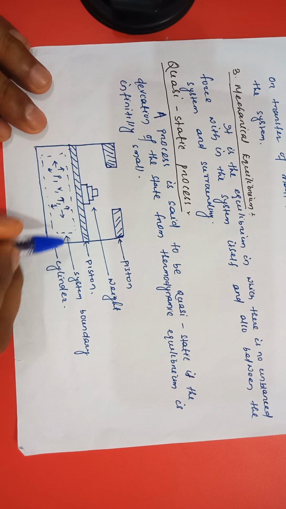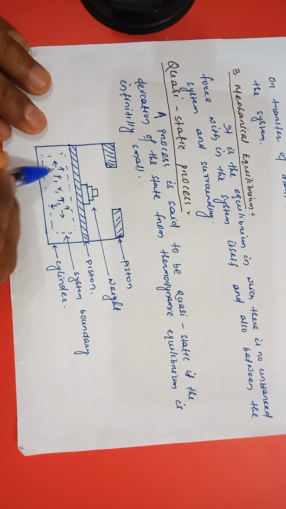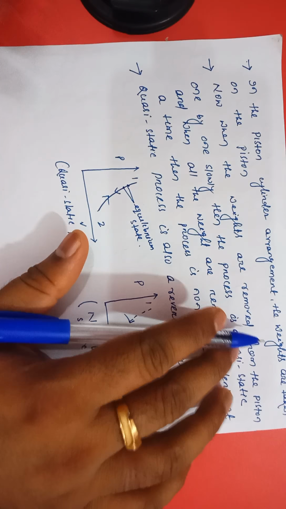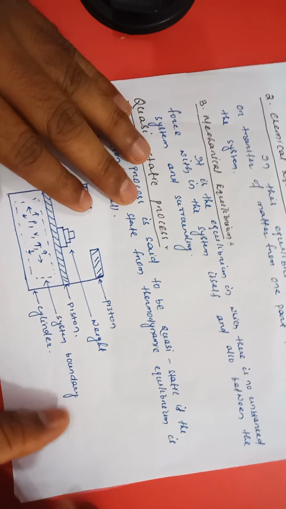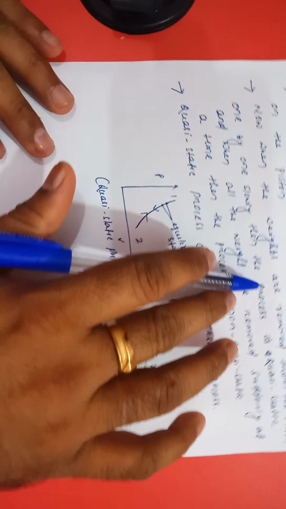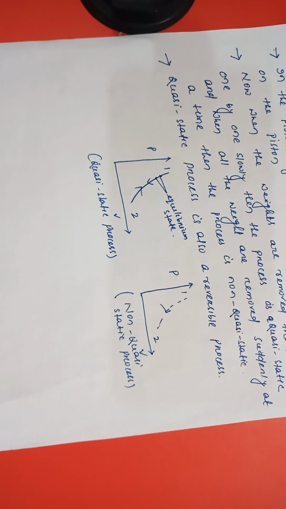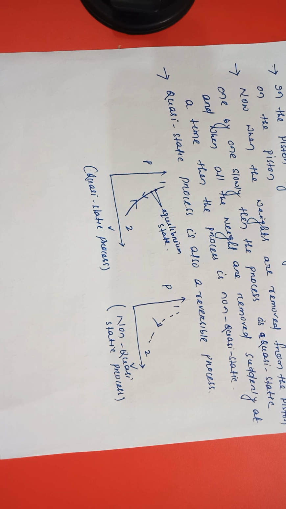Here the weight is there, here the piston, here is the system where pressure, volume, temperature are there, and here is the cylinder. In this piston-cylinder arrangement, the weights are placed above the piston. When the weights are removed from the piston one by one slowly, the process is known as a quasi-static process. When all the weights are removed suddenly at a time, the process is a non-quasi-static process. So a quasi-static process is also known as a reversible process.